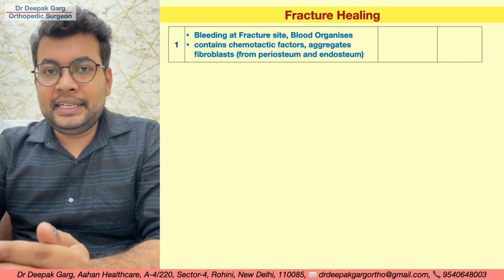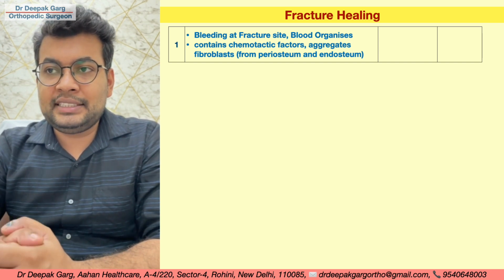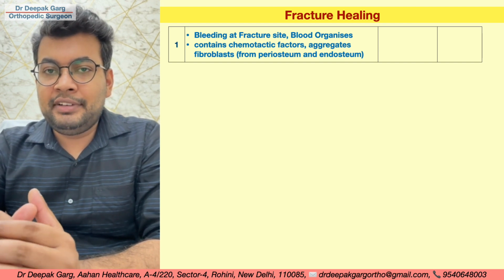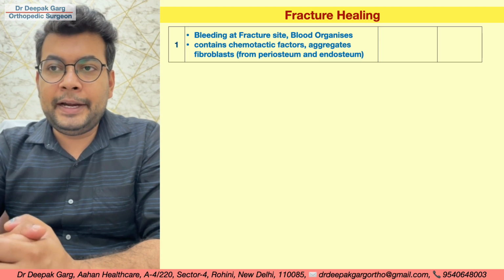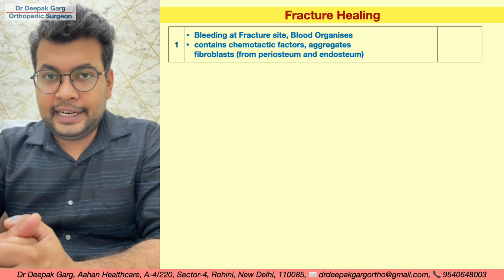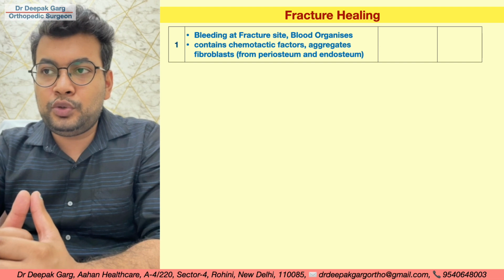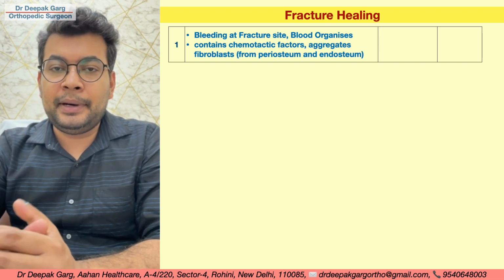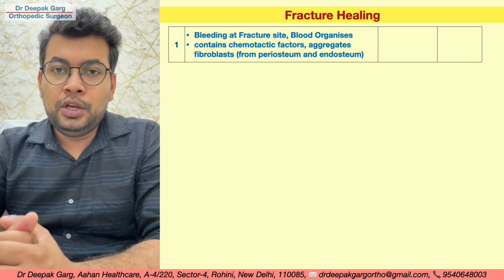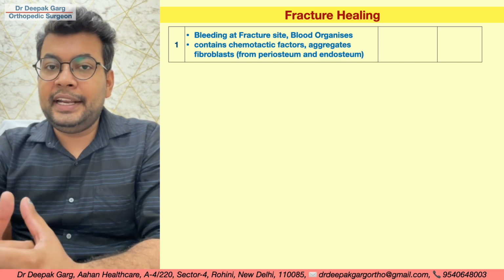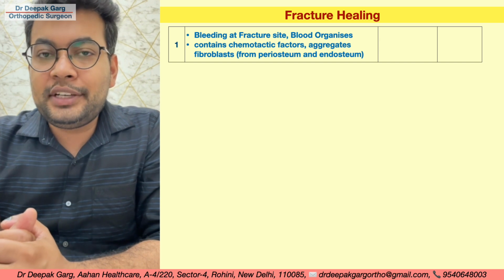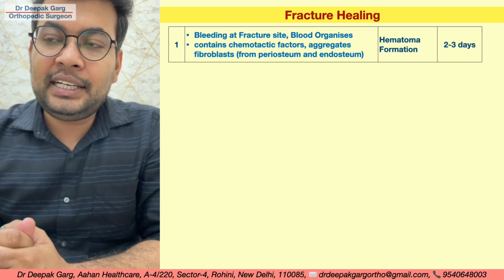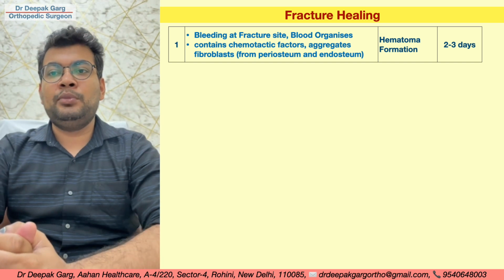So once a patient has any incident or road traffic accident and encounters a fracture in any bone, the first thing that will happen at the fracture site is bleeding. That blood organizes in 2 to 3 days. This organized blood contains multiple chemotactic factors and is called the stage of hematoma formation, which takes around 2 to 3 days.